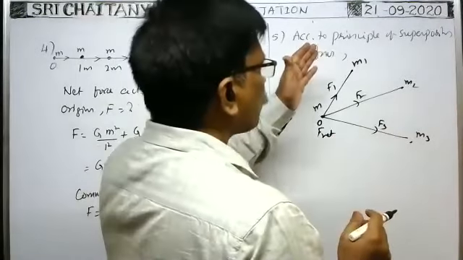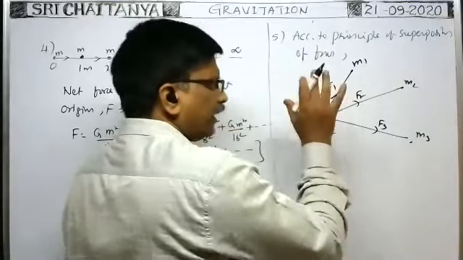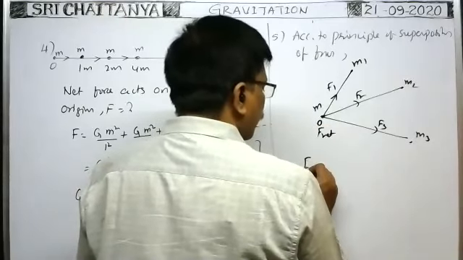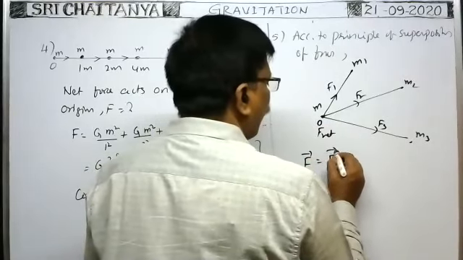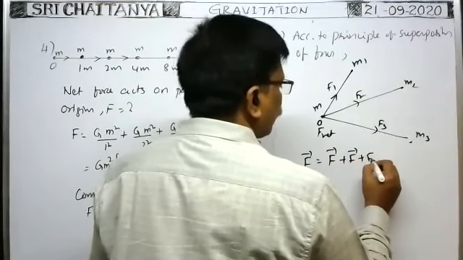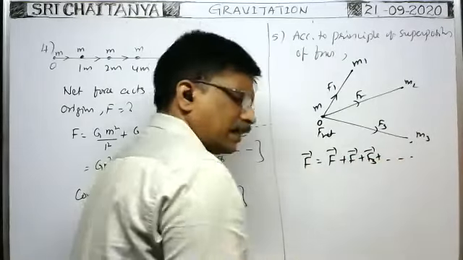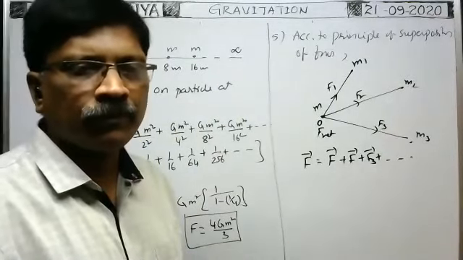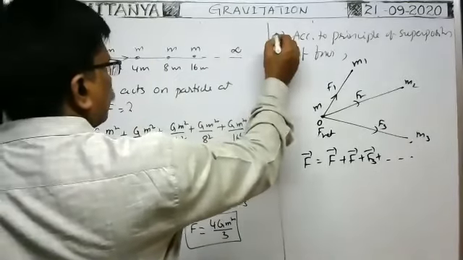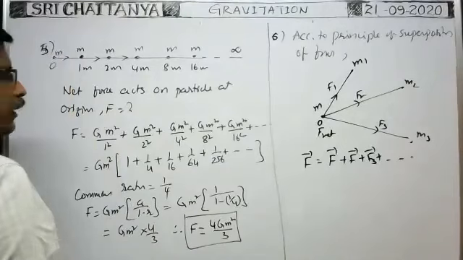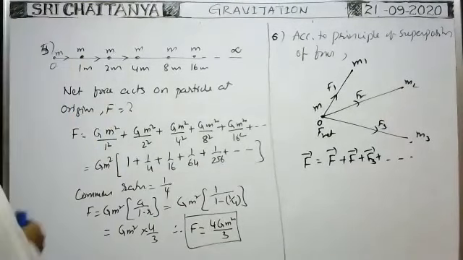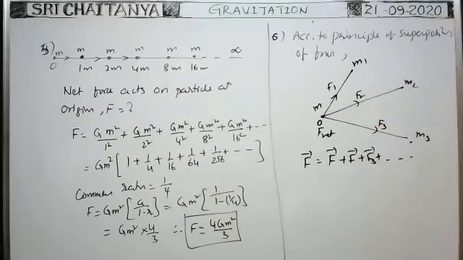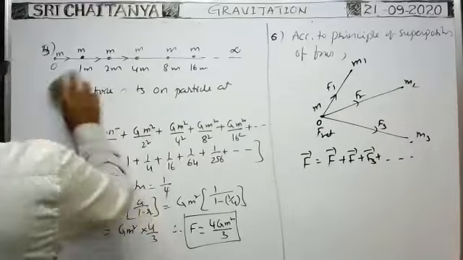According to the principle of superposition of forces, whenever in a system there are a number of particles, the net force acting on any one of the particles, F bar, is equal to the vector sum of all the forces acting on the same body. Just like the polygon law, we can write like this. This is the fifth note point. So in order to obtain the resultant force acting on any body, we have to take the vector sum because force is a vector quantity.